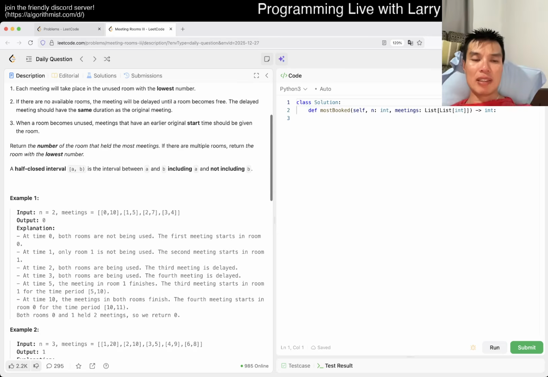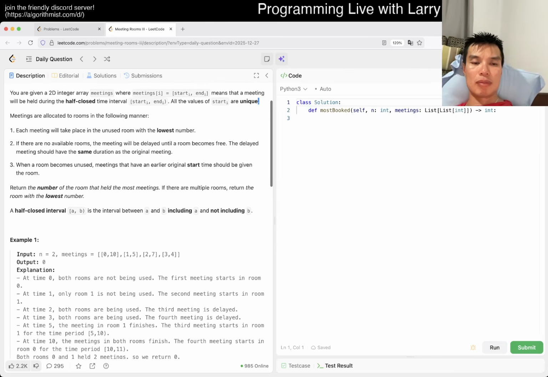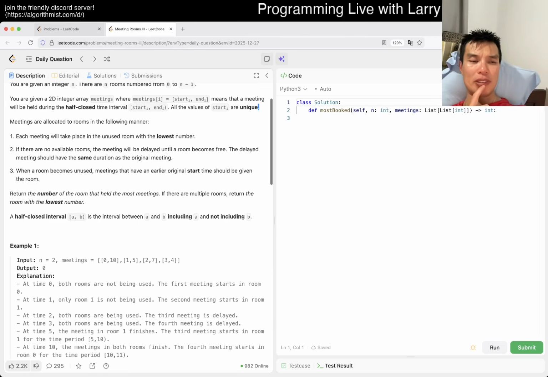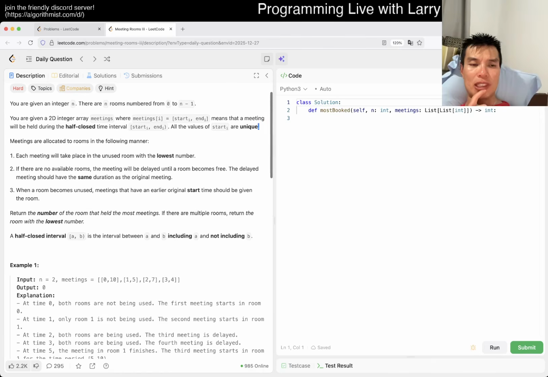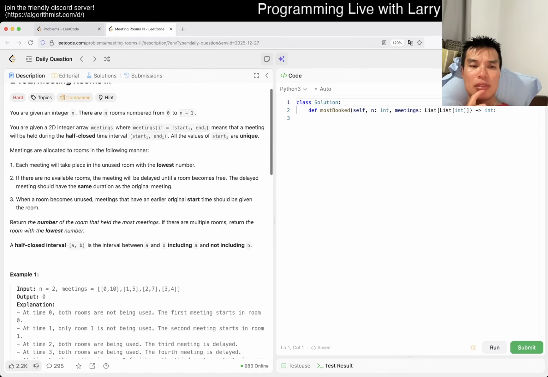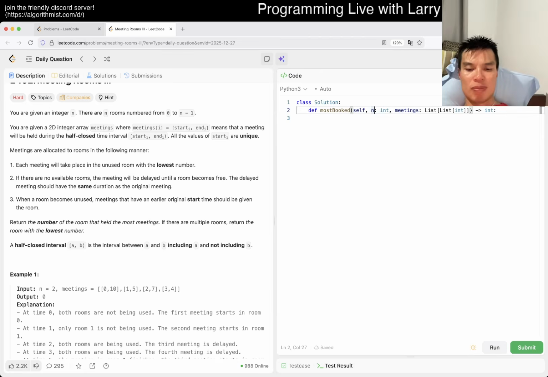All right. So that sounds like a lot of, well, some kind of queue. I was thinking priority queue, but I'm also thinking, do I even need a priority queue? Because it can just be first in, first out, right? It's just a simulation. And we should be able to do that, so let's just try.